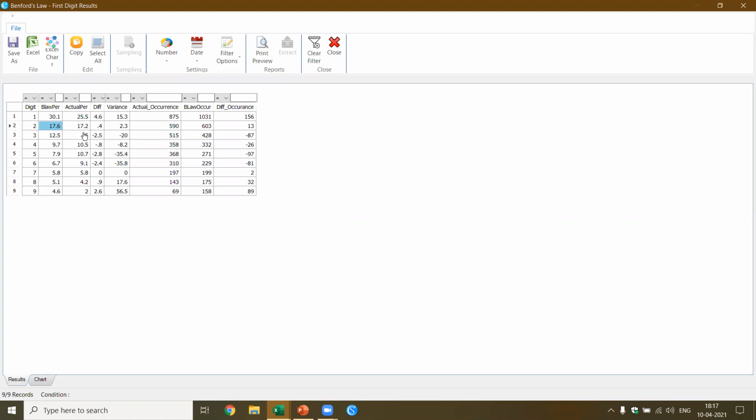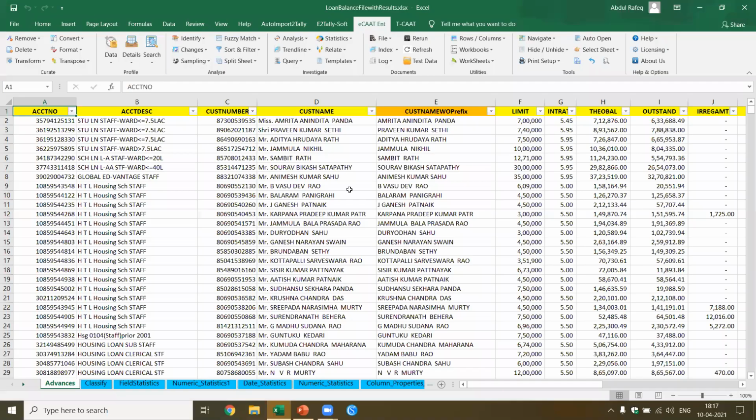So in this case, I get to know which are the accounts that start with 9. It's actually 4.6% as per Benford law. So based on this, I can identify whether there are any variances. For example, somebody is trying to sanction a limit of 90,000 rupees, where the maximum limit is 1 lakh, which means in that case, Benford law will show 4.6%, where the actual percentage could be 8% or 10%. This is where we identify the exceptions using Benford law.